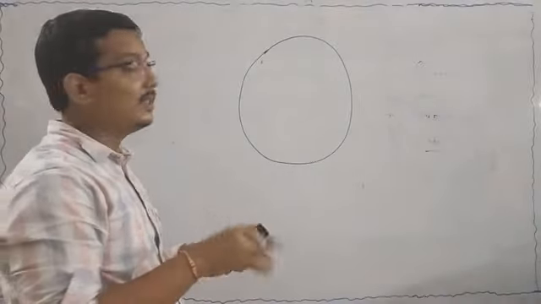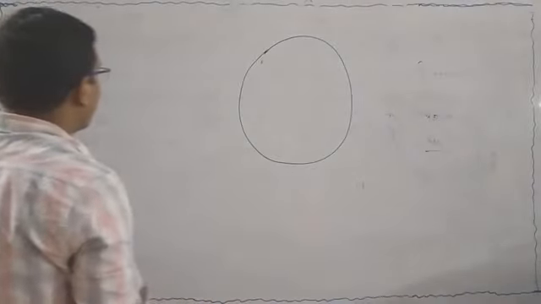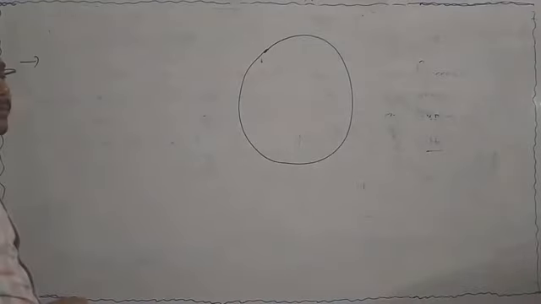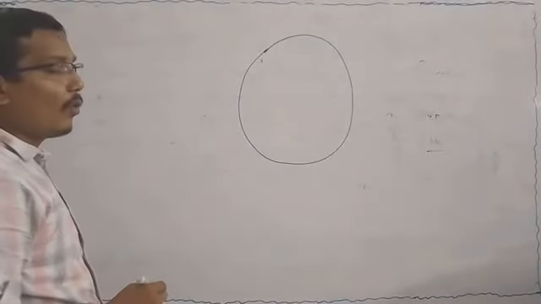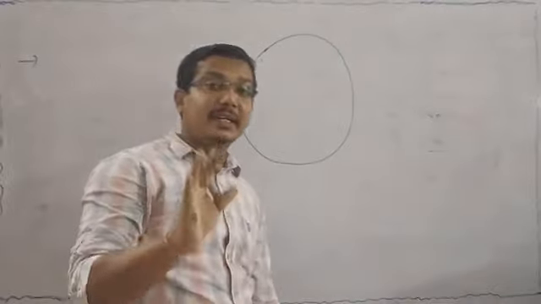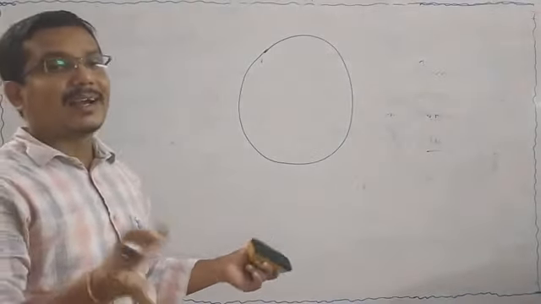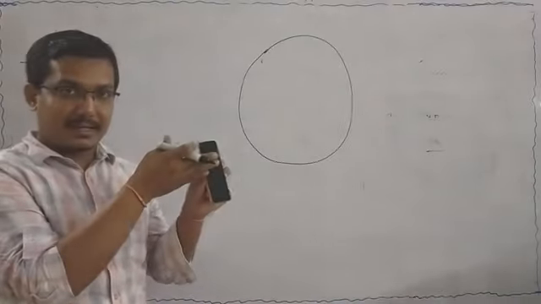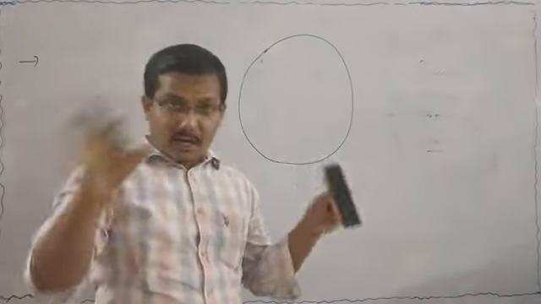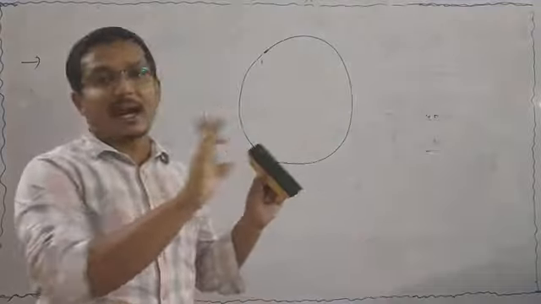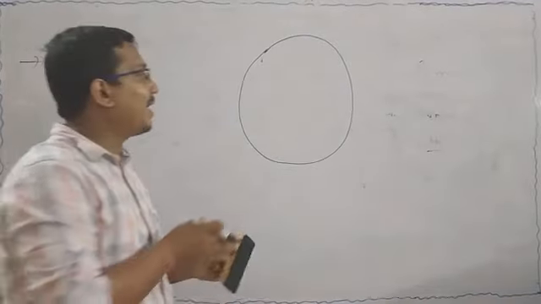He found, first, that most of the alpha particles, around 99% of the total alpha particles, pass through the gold foil.